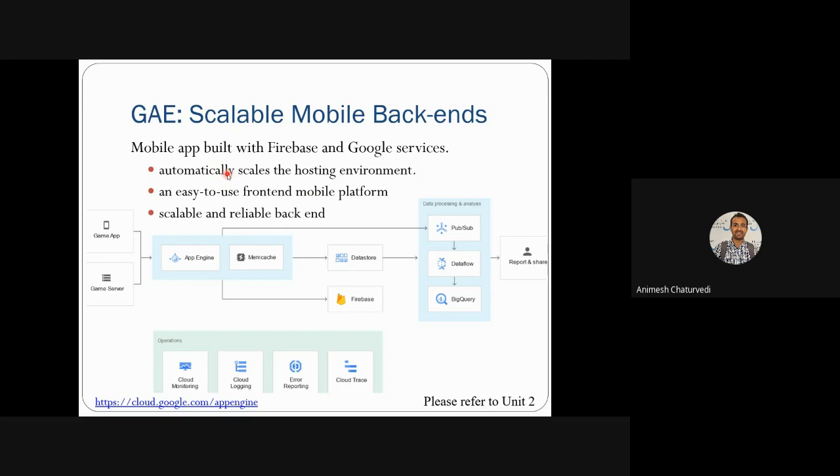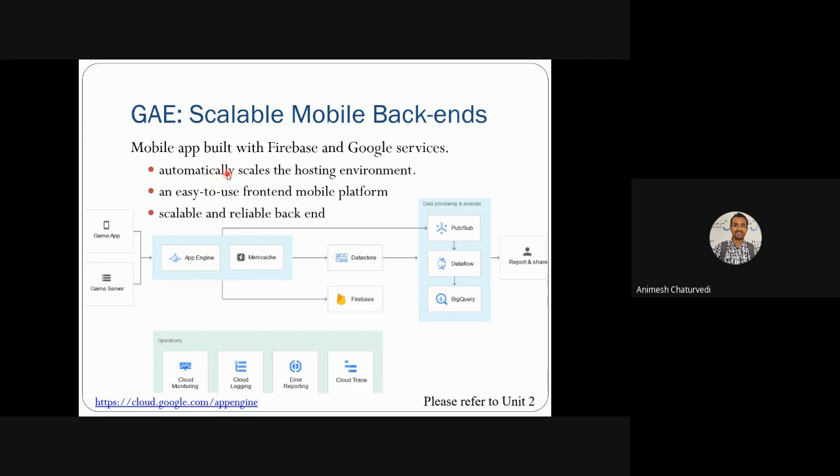Mobile front end platform would actually have a different way of showing the content, because mobiles are smaller in size, so they have a different front end. That type of front end is provided by Google App Engine in a better way. So the better front ends are there for mobile platforms. Then various scalable and reliable backends are there. So we'll see what these components are for the scalability and reliability.